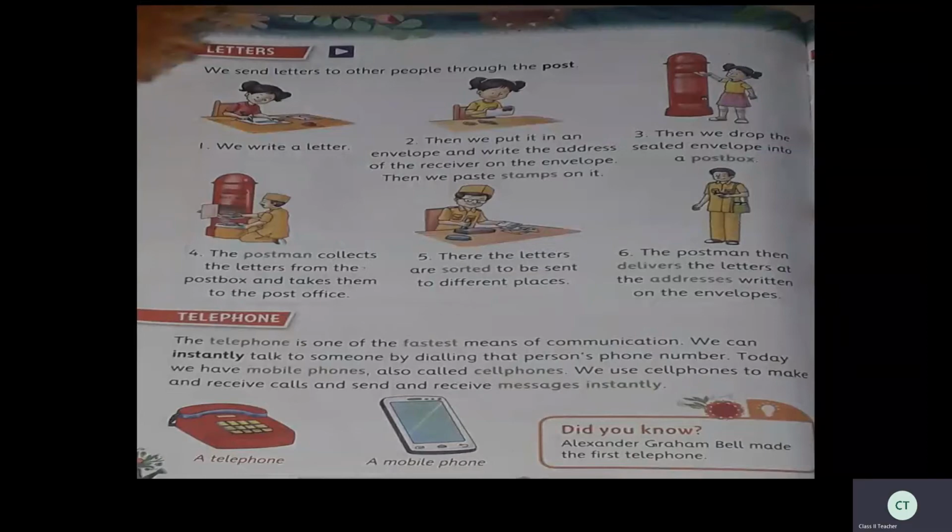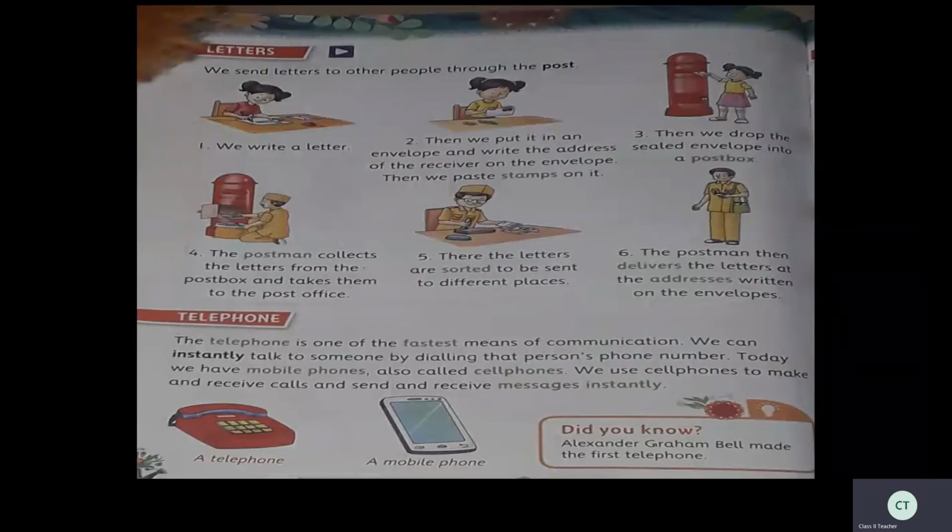So you can see the post box is red in color. And it will be written there on the outside of that post box. Have you seen, children? Nowadays, I don't think that many of you have seen. If you did not see, ask your parents to take you to the post office. In front of the post office, you can see there a post box.